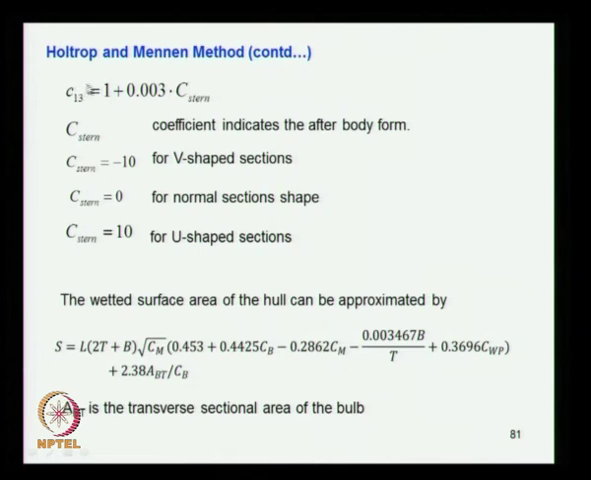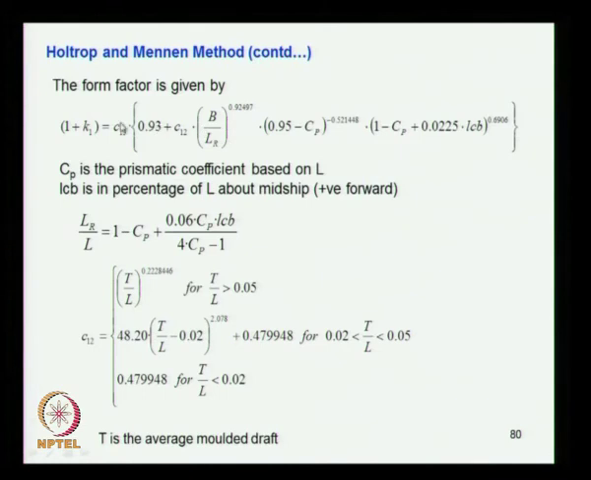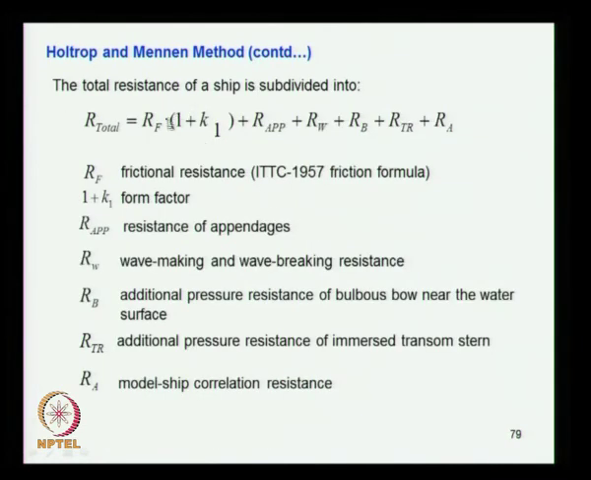So you find out what C13 is, and then you substitute back into the previous expression. Everything is known, so you can find out what 1 plus K1 is. RF is obtained from ITTC, and 1 plus K1 is now estimated.